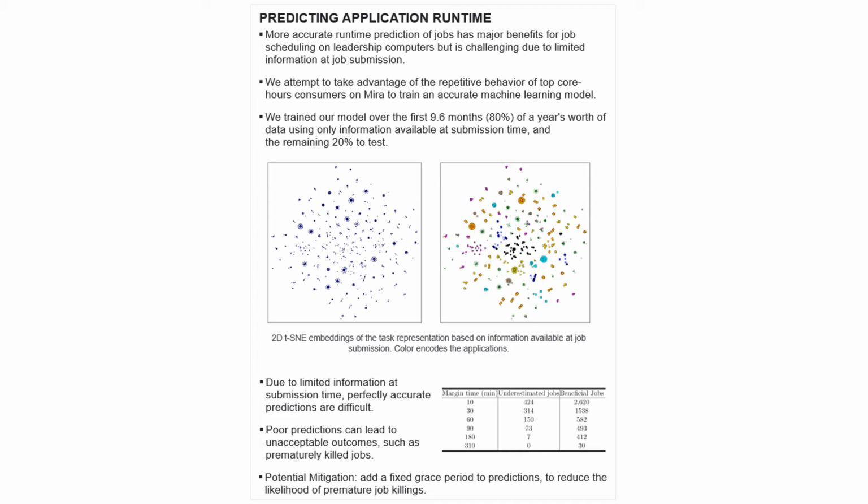As you can see from the 2 t-SNE embeddings shown here, the more sparse information available at submission time makes for less apparent clustering and a very challenging learning environment for our models. Since underestimating a job's runtime can lead to extremely negative outcomes, such as prematurely killing a job, accuracy is extremely important. We do see that by adding a sort of margin time or safety buffer to our predictions, it's possible to mitigate the number of underestimated jobs while still providing beneficial estimates for others. The optimal margin of error, or the optimal margin time to add, likely depends on a variety of factors, but you can see some example times and their effect in the table shown here.